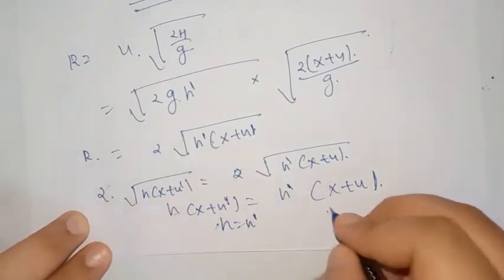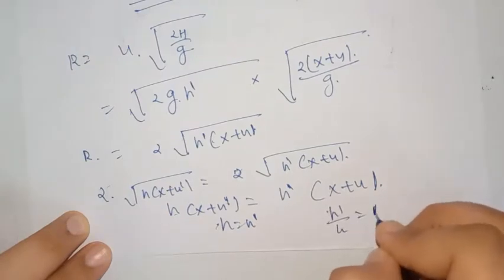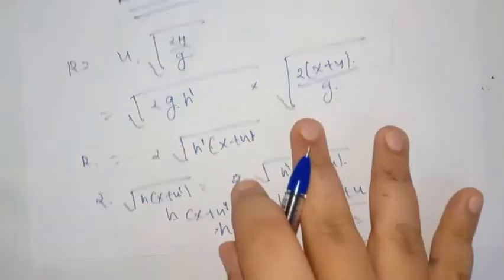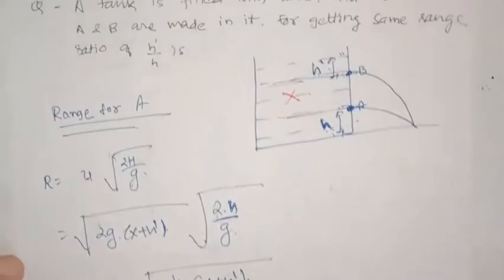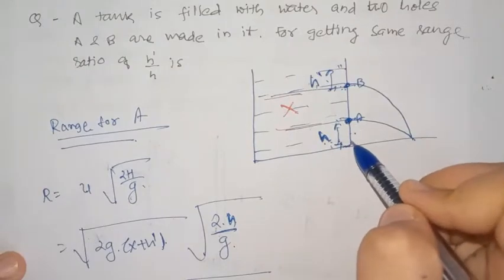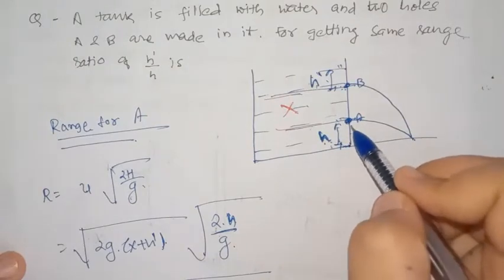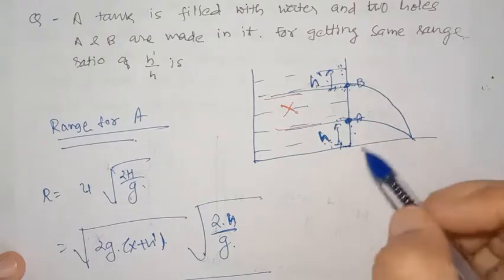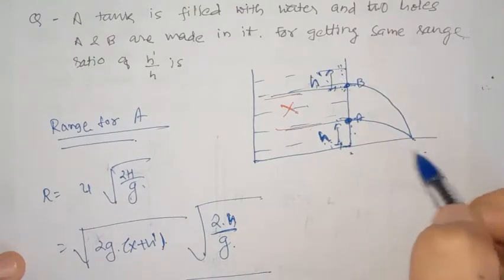So h dash by h will be equal to 1. We have just seen in our notes that if the height from the bottom and depth from the top are the same for two different holes, then they will have the same range.